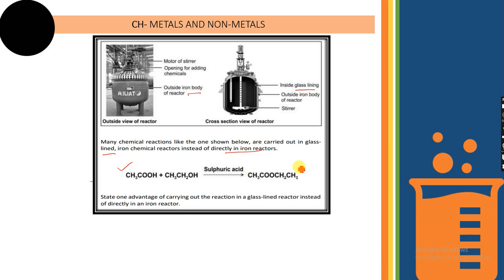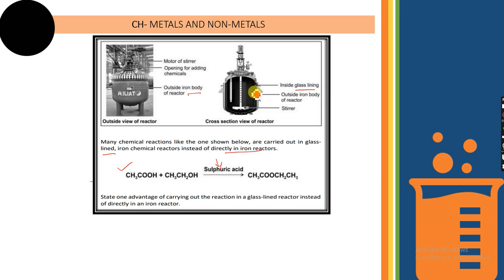So this is esterification, as you can see. Here carboxylic acid, ethanoic acid, that is acetic acid, and ethanol are there. In presence of acid we get an ester, right? This type of reaction occurs in this type of reactor where the inside lining is made up of glass and not directly the iron part. Now, what is the advantage behind it? That is the question being asked here. If I take an iron reactor directly without any glass lining, what will happen, and if I take a glass lining there, what will happen?